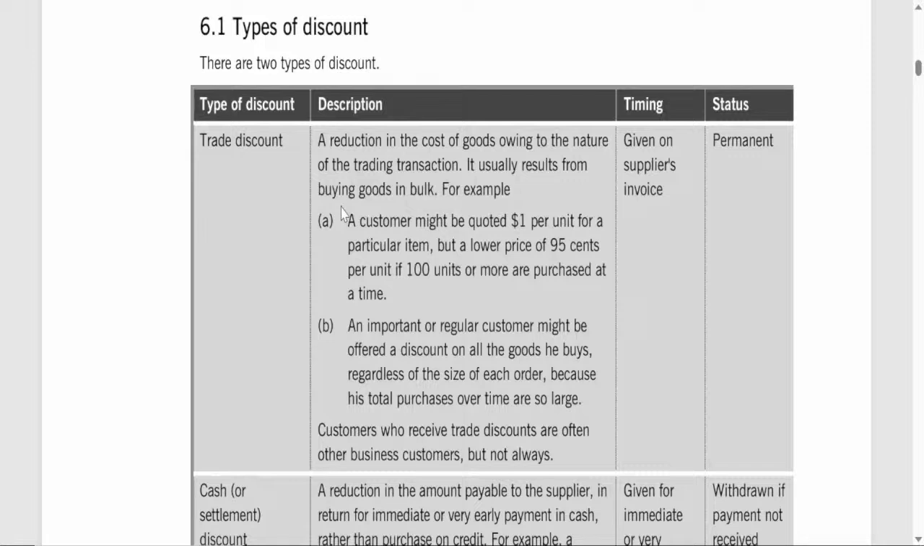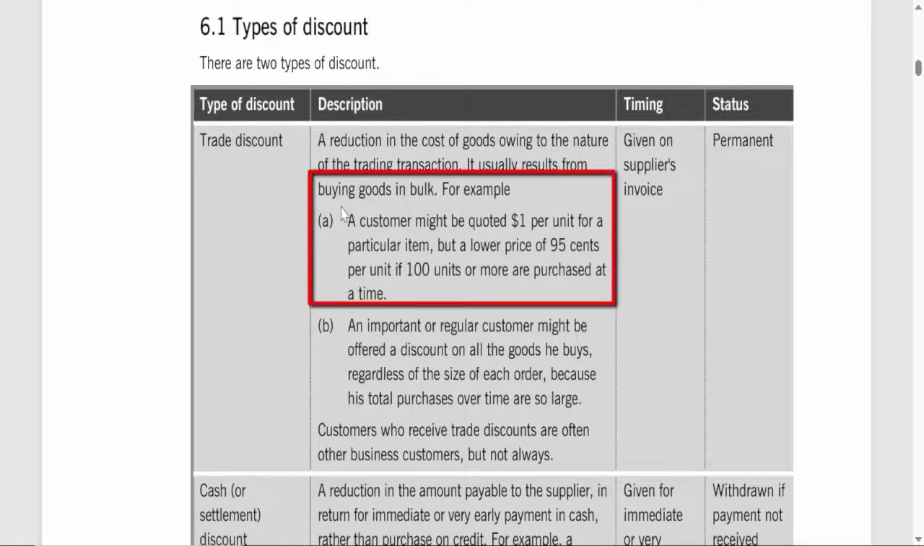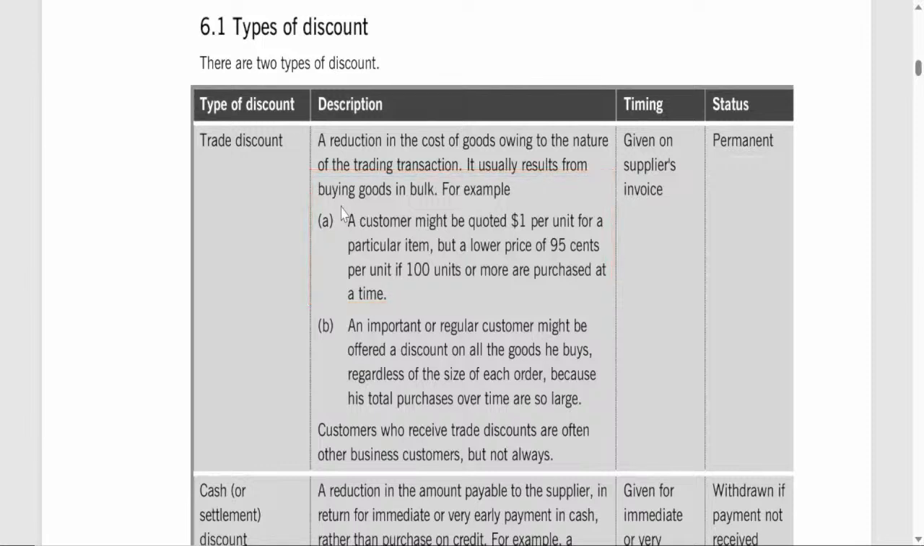Buying in bulk. When a customer buys a large quantity of goods, the supplier might offer a trade discount to incentivize this larger purchase. For example, if an item usually costs $1 per unit, the supplier might reduce the price to 95 cents per unit if the customer orders at least 100 units at once. The supplier benefits by selling more at once, and the customer benefits from a lower unit price.